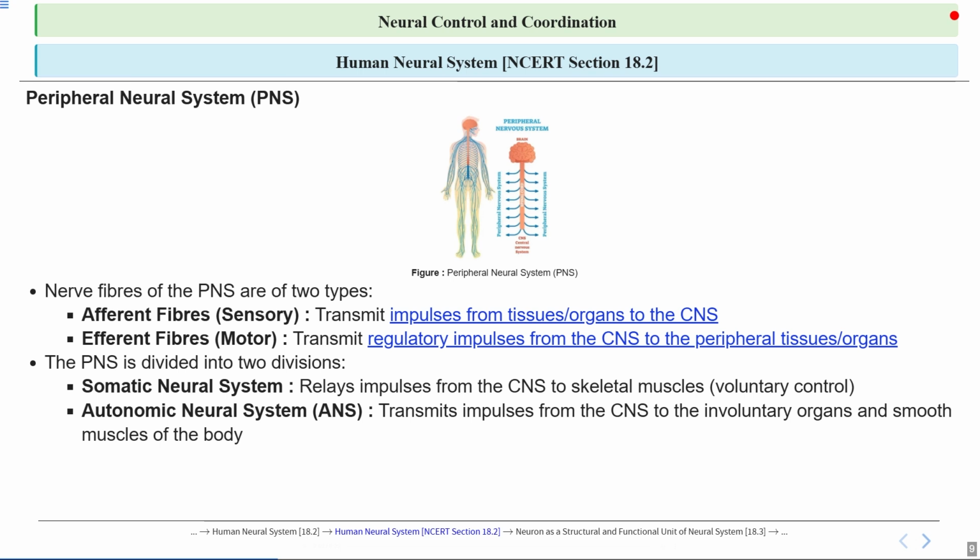So it transmits impulses from the CNS to the involuntary organs. In somatic, we have voluntary control. In autonomic, we have involuntary control. This nervous system transmits impulses from the CNS to the involuntary organs and smooth muscles of the body. You have to remember this.